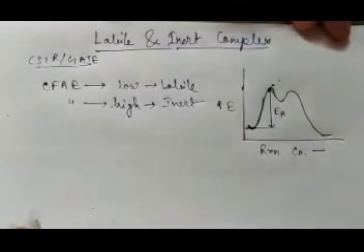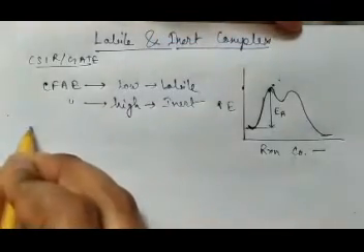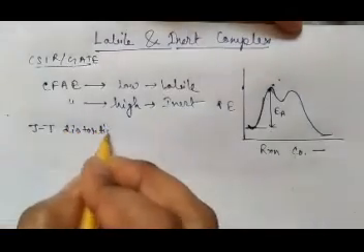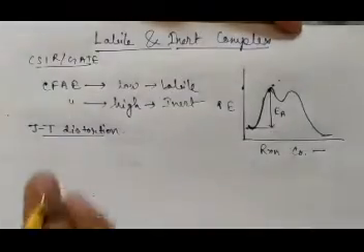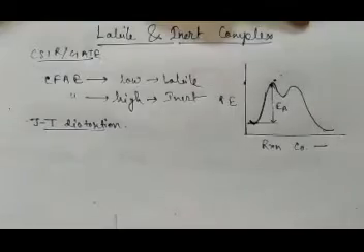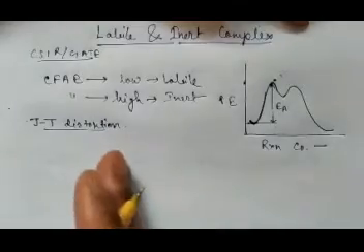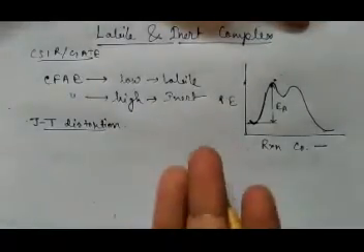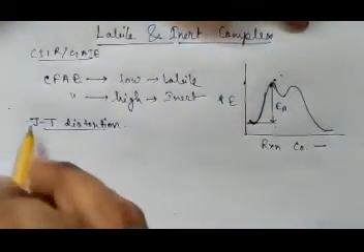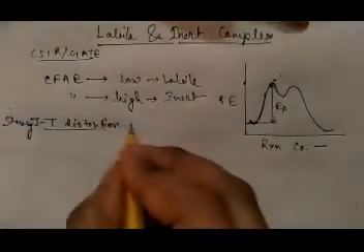But theoretically, how will we do it? What are the measures we should remember? See, if a compound has Jahn-Teller distortion, and if you don't know about Jahn-Teller distortion, please see my other video in the description box. If a compound has high Jahn-Teller distortion, in that case one metal-ligand bond length will already be weaker than the other bond lengths. Therefore that ligand will be easy to replace. That's why if a compound has strong Jahn-Teller distortion, then it will be a labile complex.